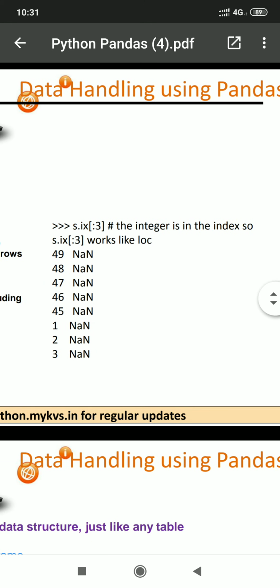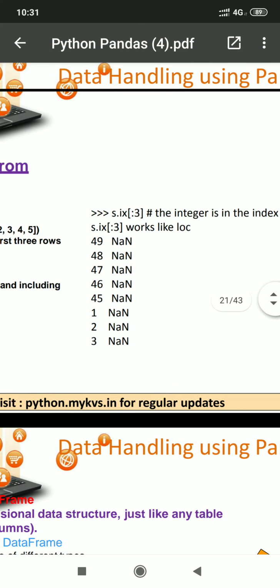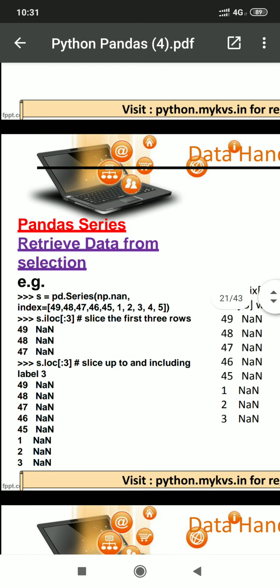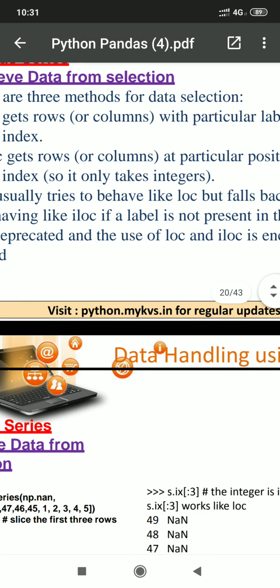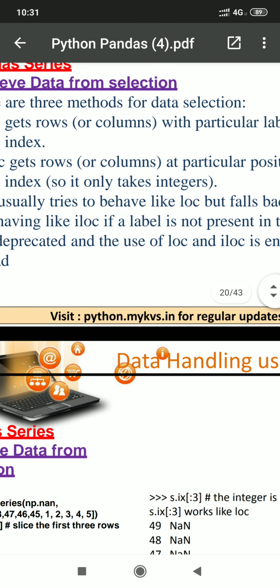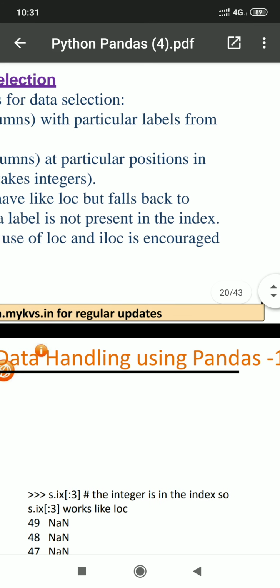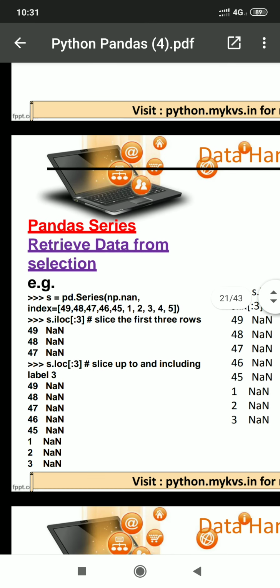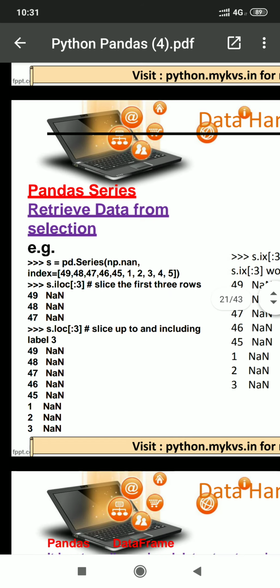IX colon 3, the integer is in the index, so IX colon 3 works like LOC, just similar to LOC. That's why IX is deprecated and the use of LOC and ILOC is encouraged instead. So students, we have to use most of the time ILOC and LOC only.